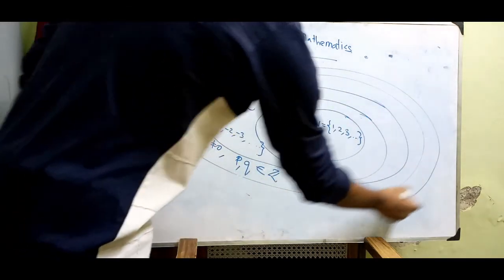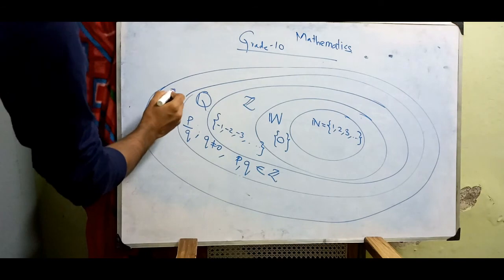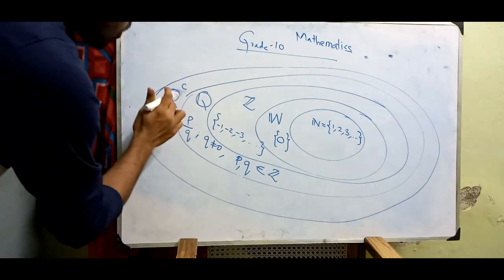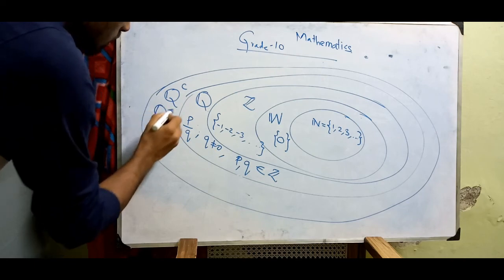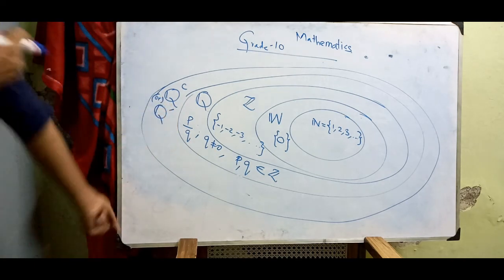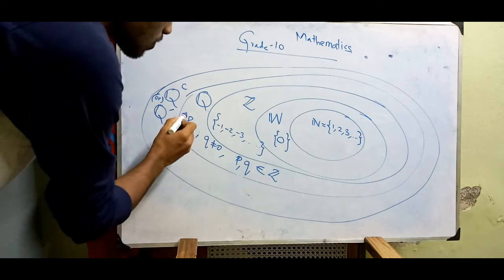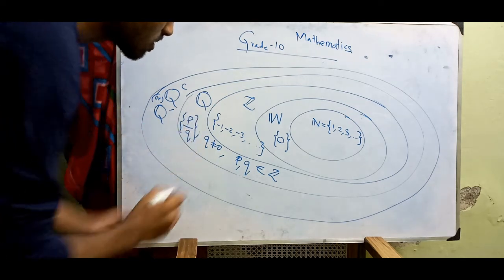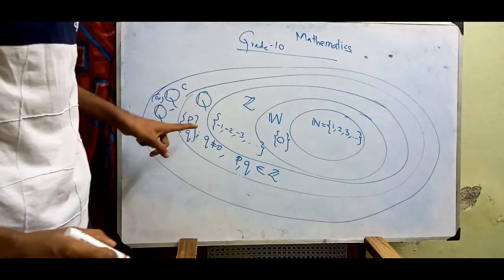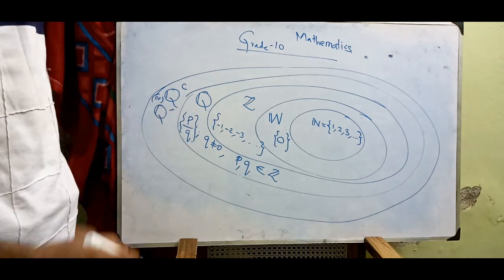Along with this, another one is called Q complement or Q dash. It does not have any fraction form like this. We say Q is the rationals and this is the irrationals.